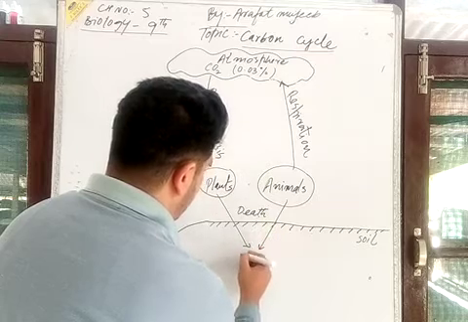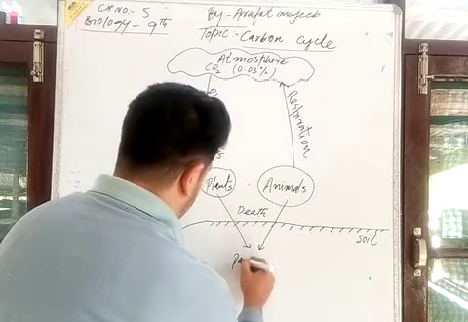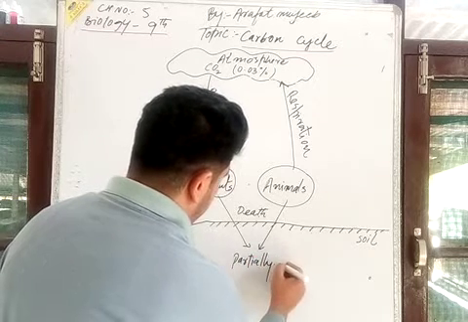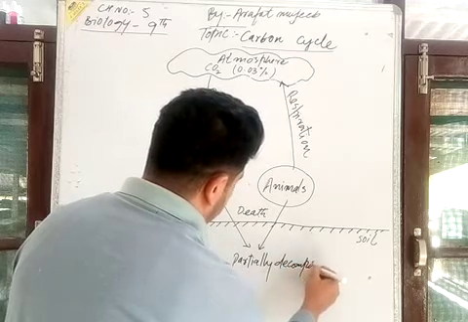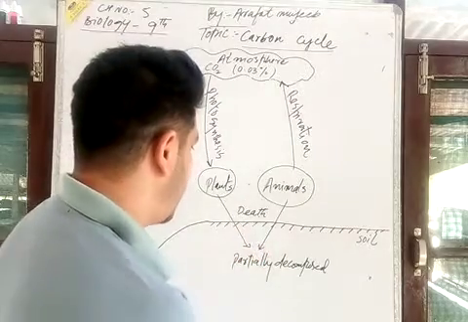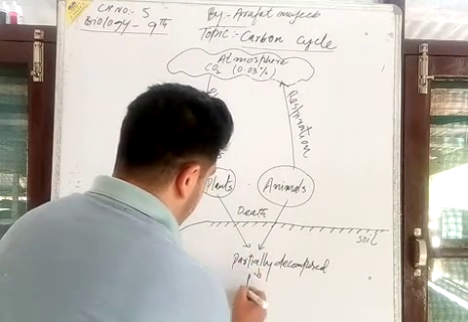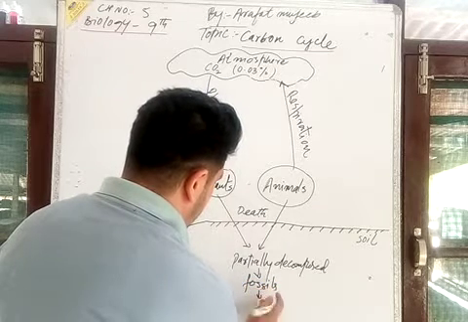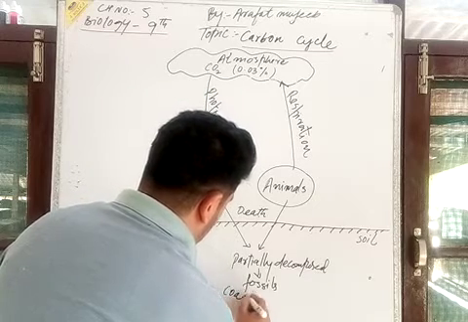When they are buried, they are partially decomposed by the microbes and they convert into the fossils. And these fossils are the coal and petroleum.